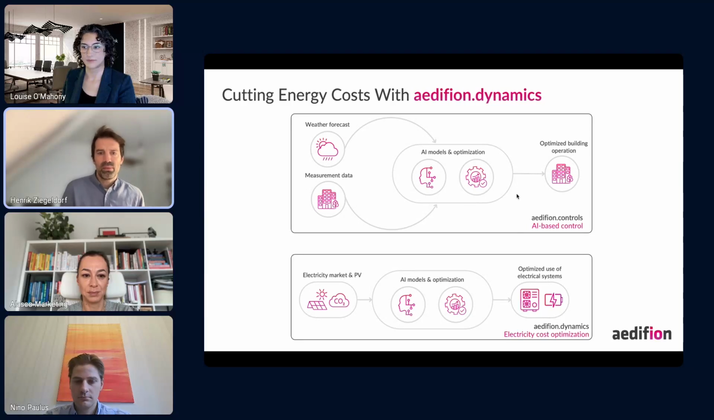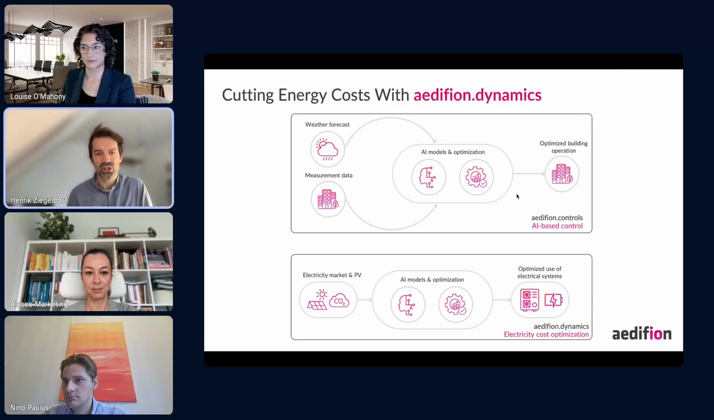And below, more or less the same approach, just using different data and different optimization criteria as Edifion Dynamics, which is a product for demand response. So for this, we consider electricity market and PV as inputs, so electricity prices in the most basic case. We again feed it into a model predictive control, and then the optimization criteria is an optimized use of your electrical systems, mostly heat pumps, but can also be other electricity-based systems in your building, like ventilation, but also humidification of air, for example, is usually electricity-based.